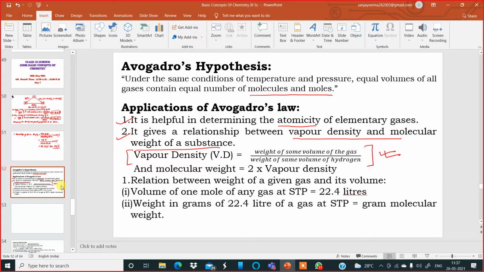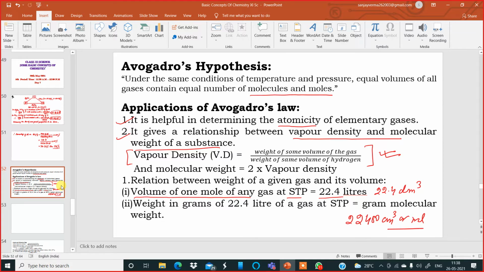Remember that volume of 1 mole of any gas at STP is 22.4 liters. Sometimes we write 22.4 decimeter cube also. And this is also written as, in a lower unit, 22,400 centimeter cube or milliliter. Okay.